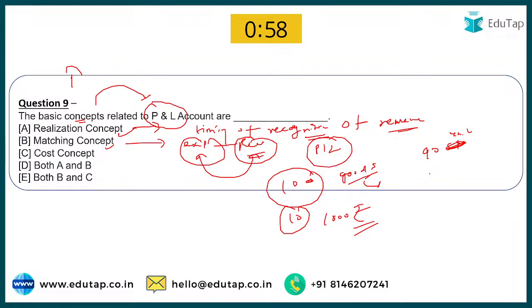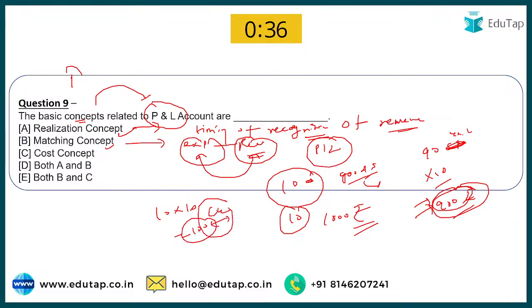Now in the profit and loss account, you are only going to show 900 rupees as your expense in this particular year, and the rest of the rupees, that is 10 into 10, that is 100, is going to be included in the closing stock. So this is what your matching concept is.